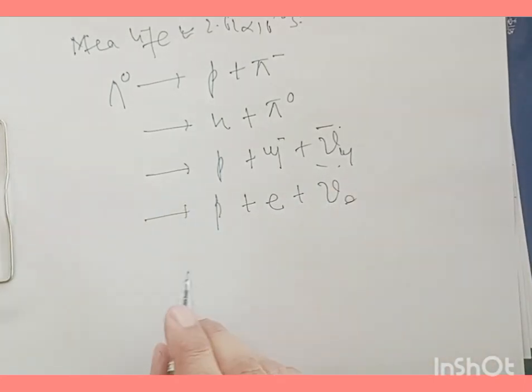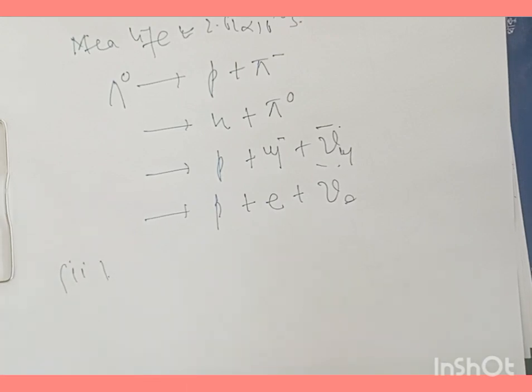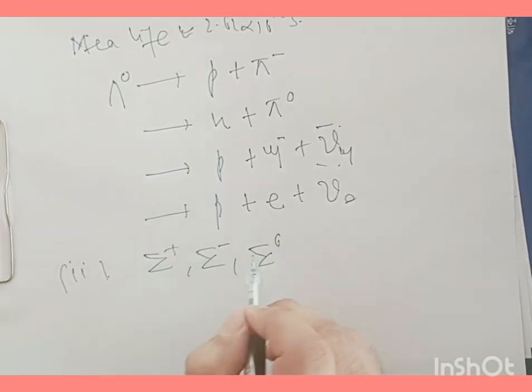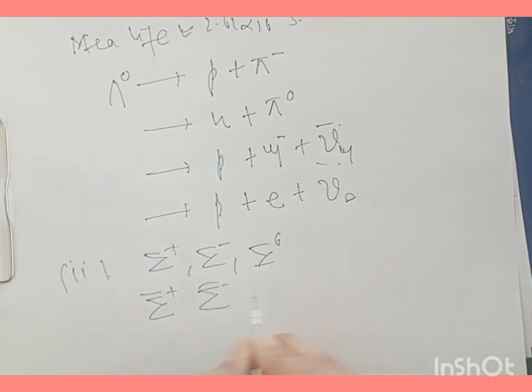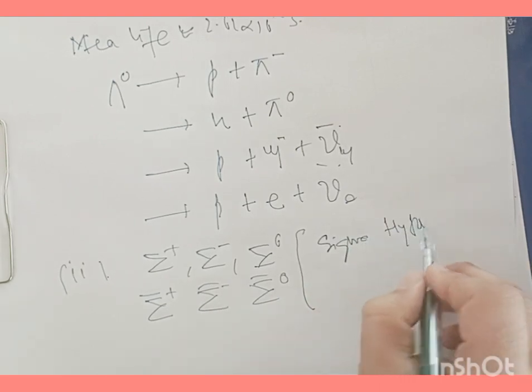Now, talking about sigma hyperons. We have another class, the sigma hyperons. In this category we have sigma plus, sigma minus and sigma 0, and we have their antiparticles, sigma bar plus, sigma bar minus and sigma bar neutral.